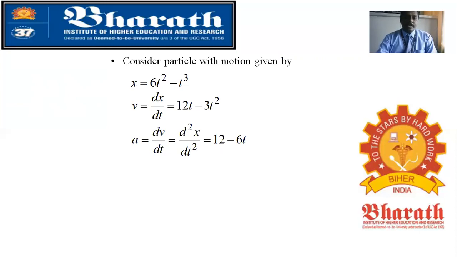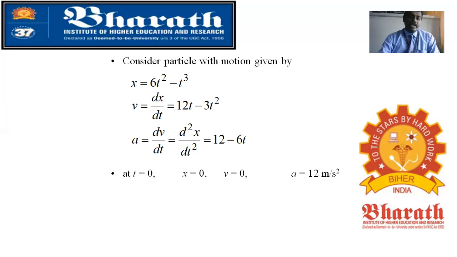That is the function. Now velocity is dx by dt, so by differentiation we get 12t minus 3t square. And acceleration is dv by dt. By differentiating this, you get 12 minus 6t. This we had seen in the earlier slide itself. So now you are going to substitute the values.